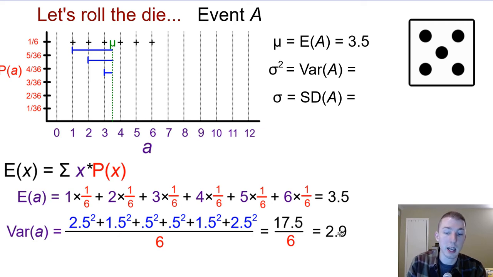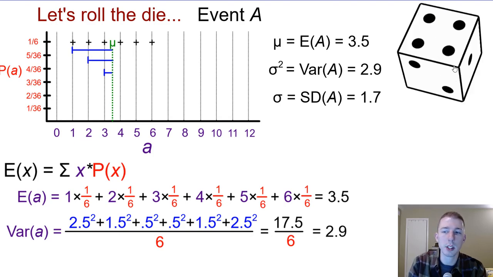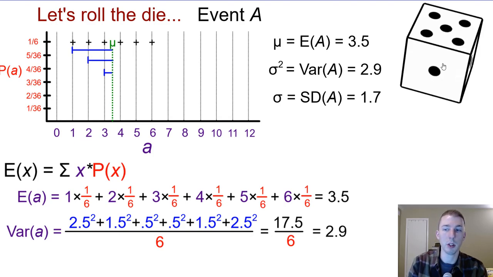So the amount of variation in rolling a dice with 6 possible outcomes would be 2.9. The standard deviation is simply the square root of the variation. The square root of 2.9 is about 1.7, if I remember. So we have a mean of 3.5 with a standard deviation of 1.7. That's the part we usually remember. We usually don't talk about variation; it's kind of an intermediate step. But we will talk about it today, of course. Just remember, when you roll a dice, all the outcomes 1 through 6 are equally likely, with a probability of 1/6.